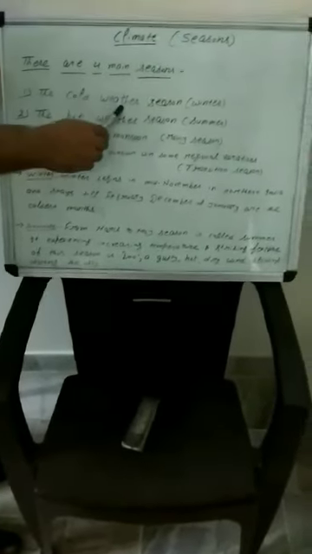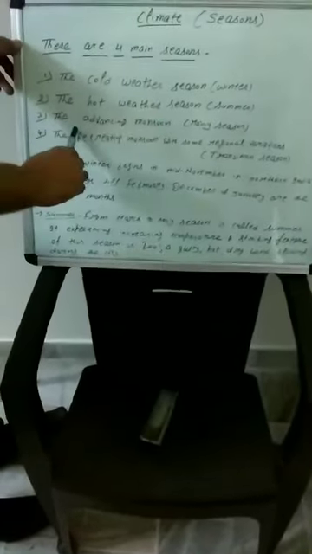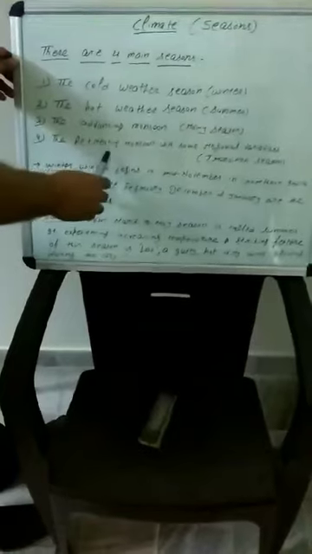Number one is the cold weather season, that is winter. Then the hot weather season, that is called summer. Then the advancing monsoon, the rainy season, which everybody loves. And the retreating monsoon, with some regional variations.